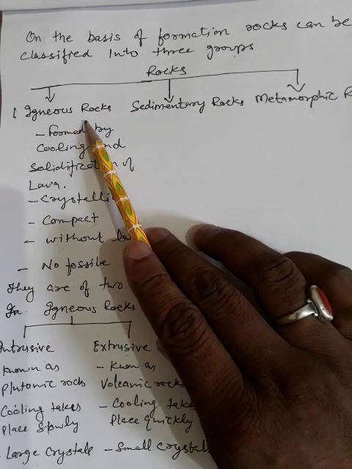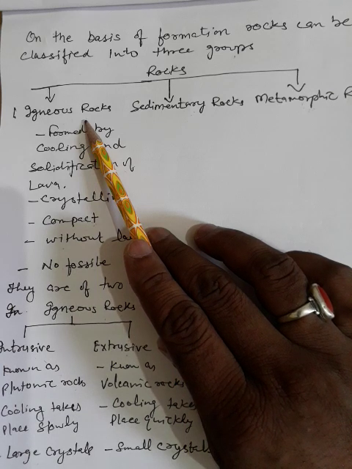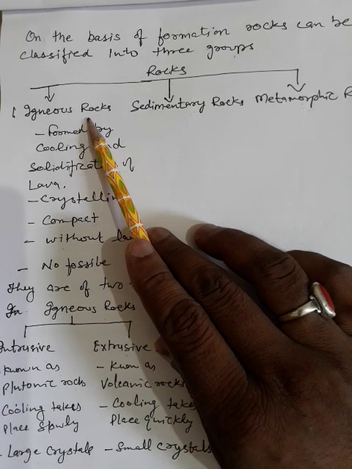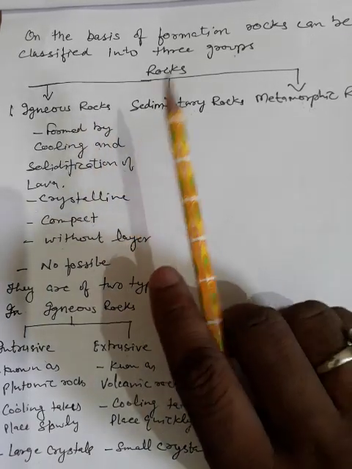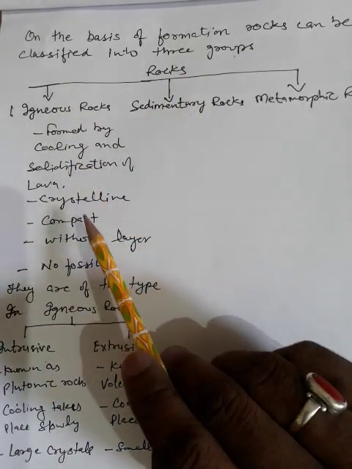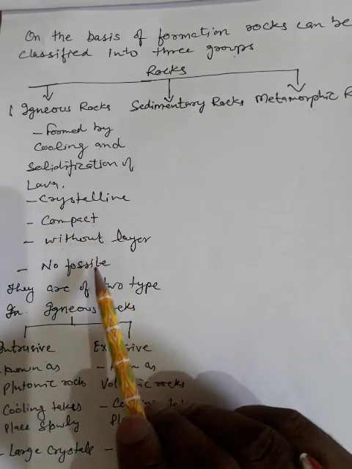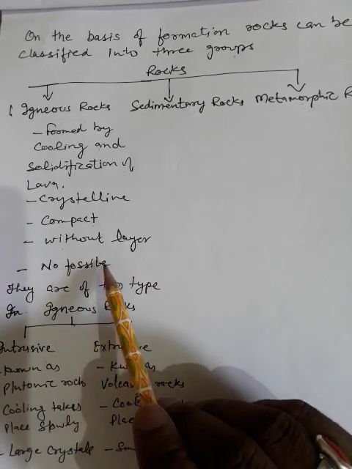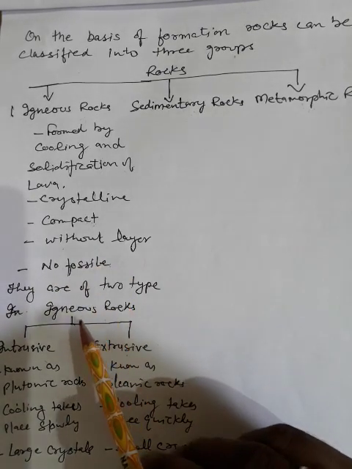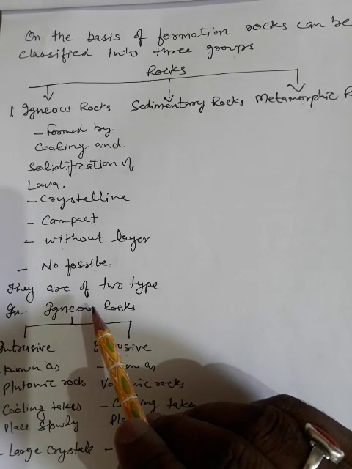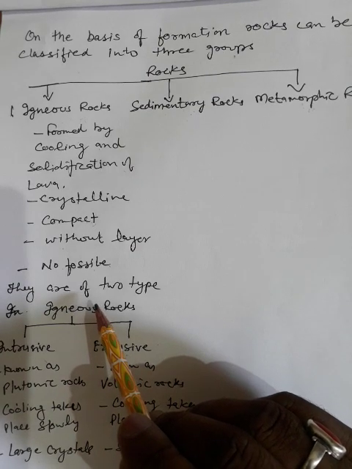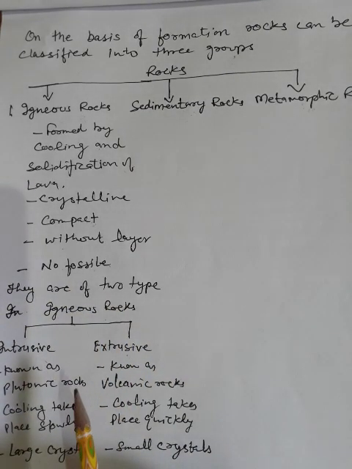Igneous rocks are formed by the cooling and solidification of molten rock called magma, which lies beneath the earth crust. These rocks are crystalline and compacted. They do not occur in layers or strata, and they do not contain any fossil fuel. The cooling and solidification may take place at some depth within the earth or at the surface. And the molten magma, when it reaches the earth's surface, we call it lava.